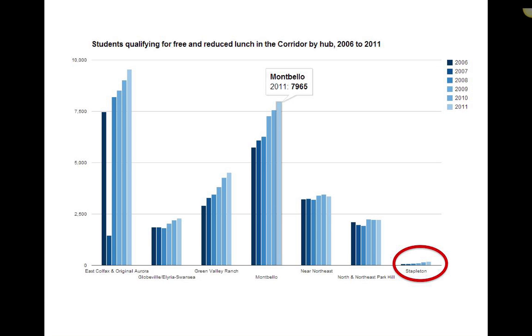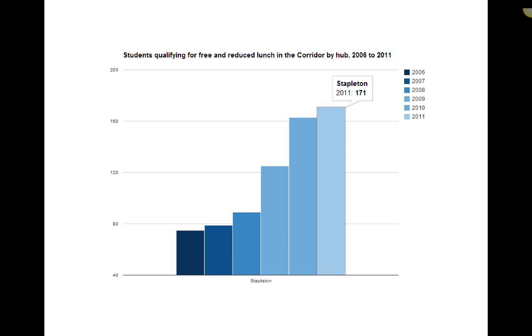But okay, we don't have that data right now, so what happens if using this same data we just zoom in on Stapleton? Here's what that looks like. And now the picture and the story has completely changed. Same exact data, all we've changed is the framing.